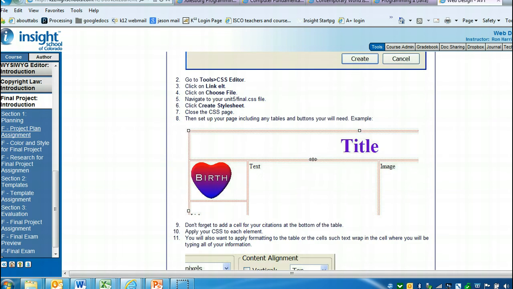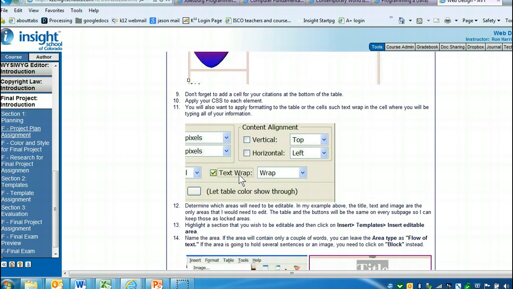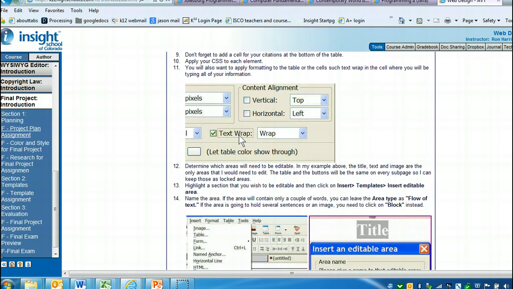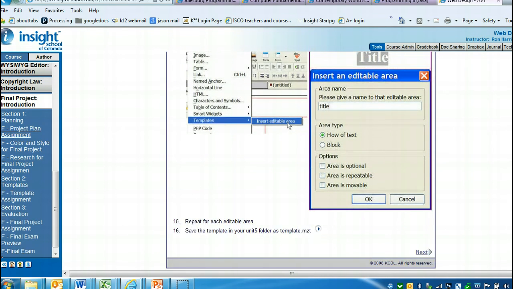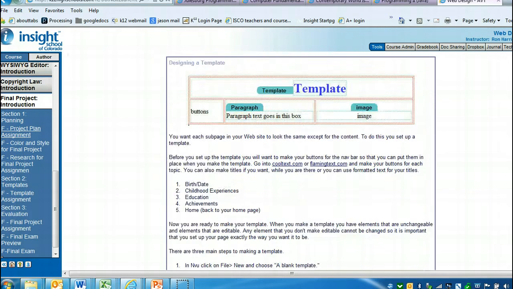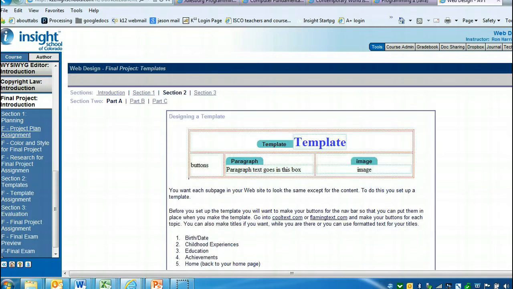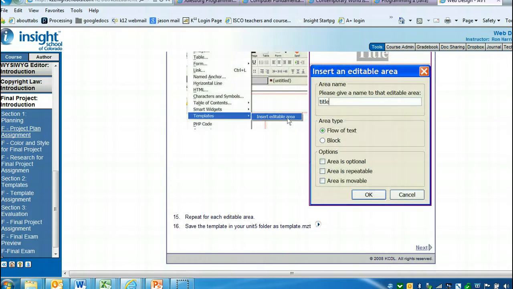And this is if you're going to do the CSS. So I wouldn't really worry about that too much. So don't worry about the template part. I don't think this is even graded. Yeah, I don't think template is a graded assignment.